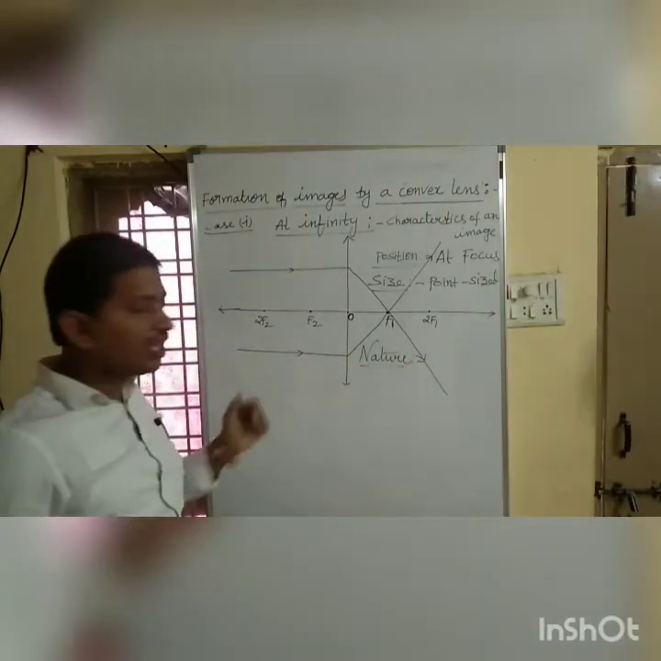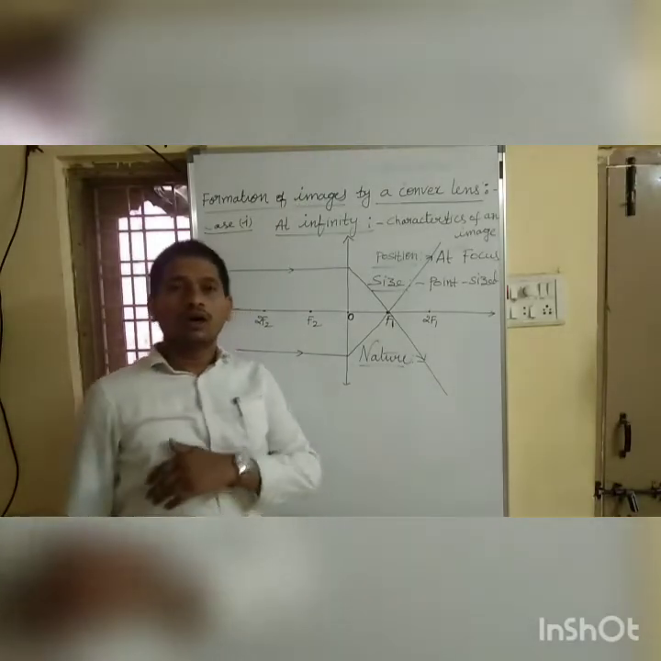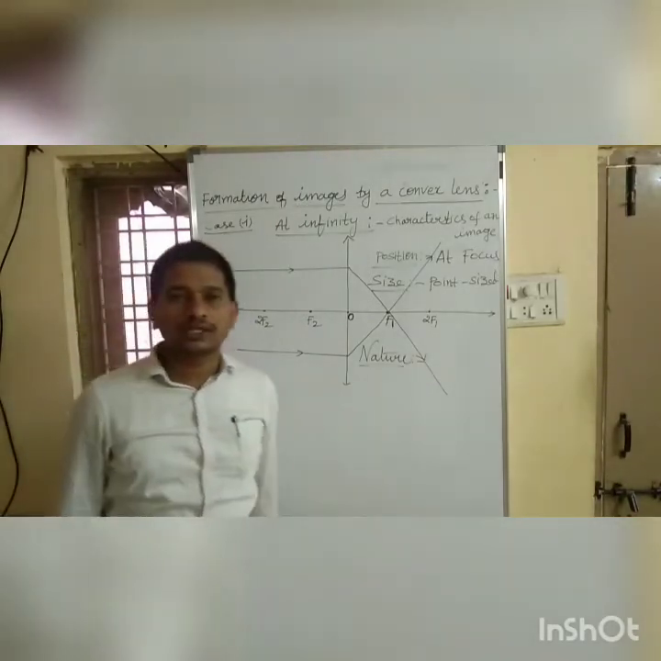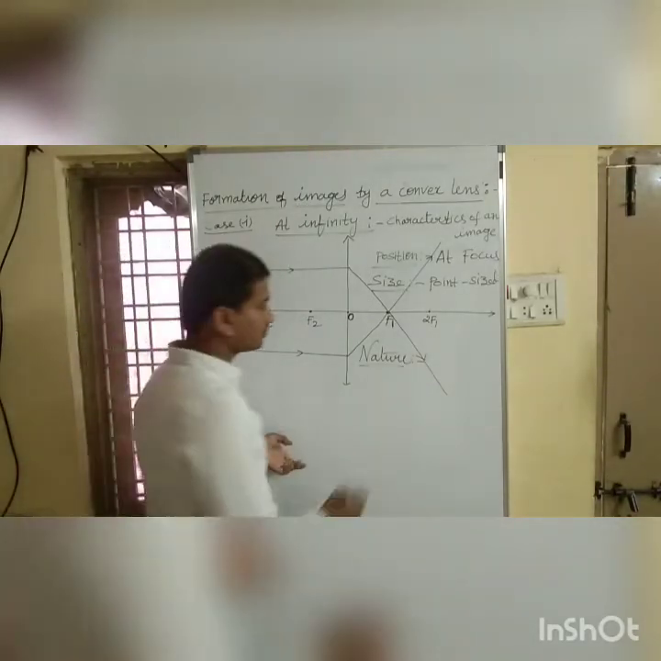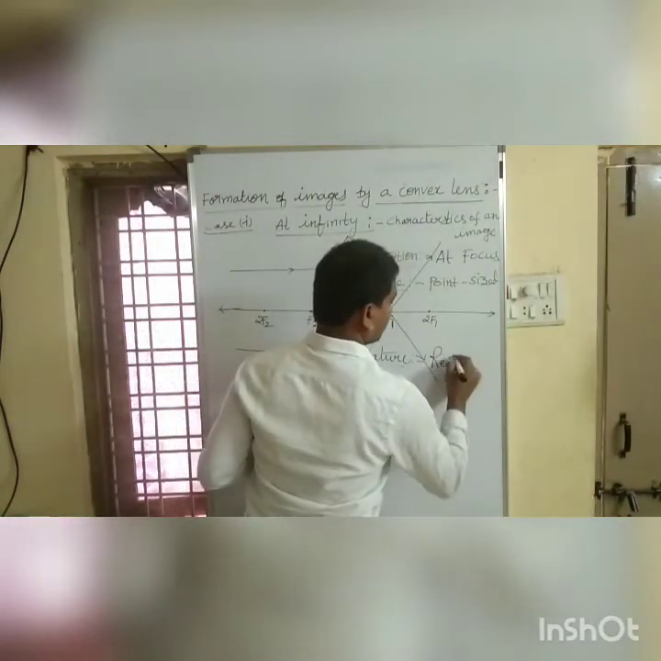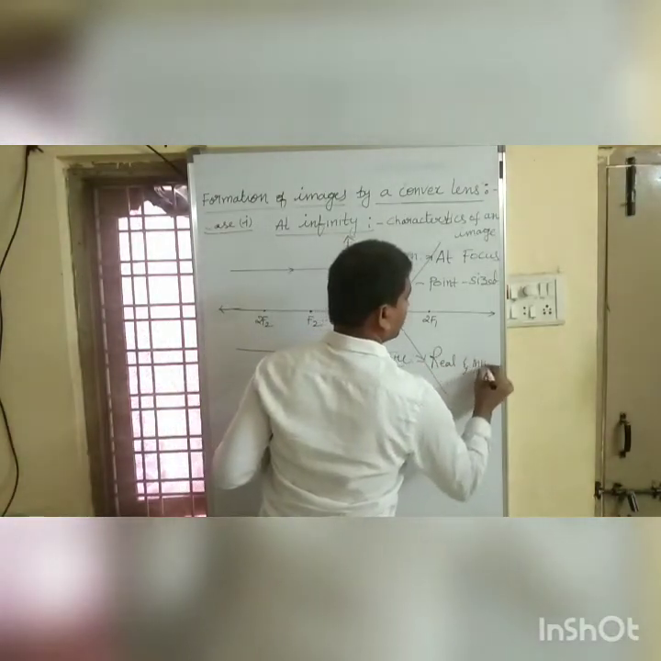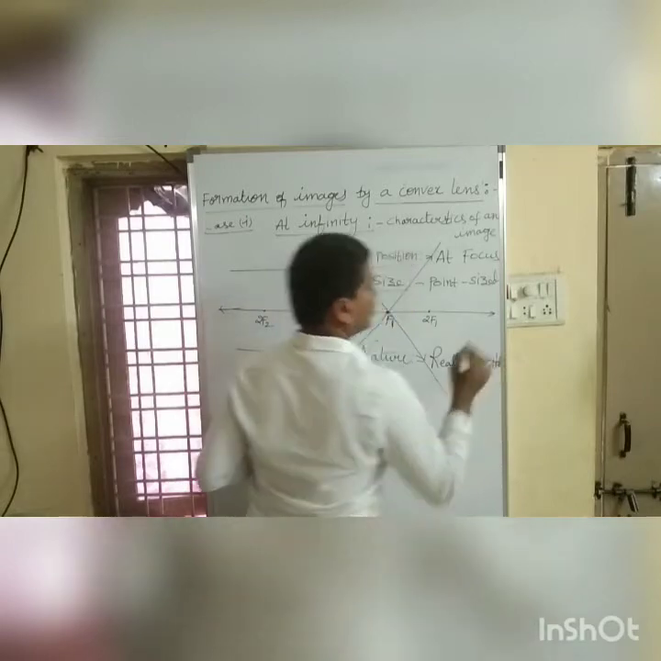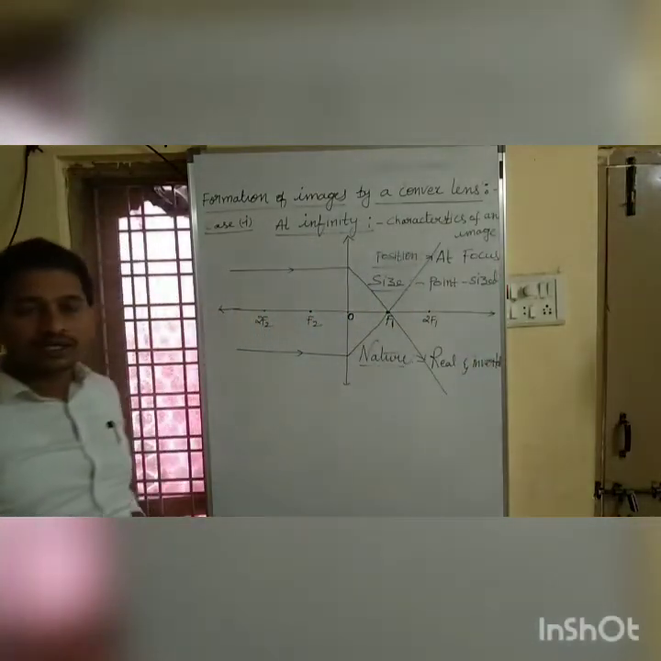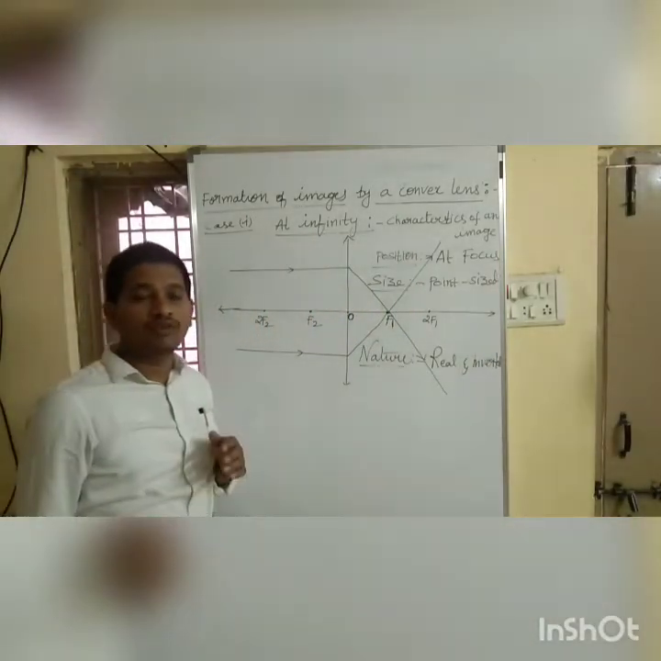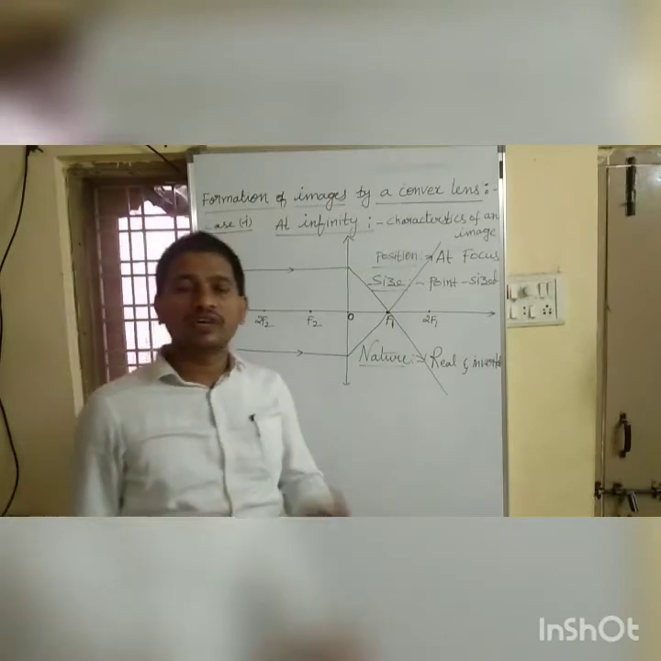Nature means, is it a real image or a virtual image? Yes, we got a real image. Real and inverted image. These are the characteristics of an image when we place an object at infinity.